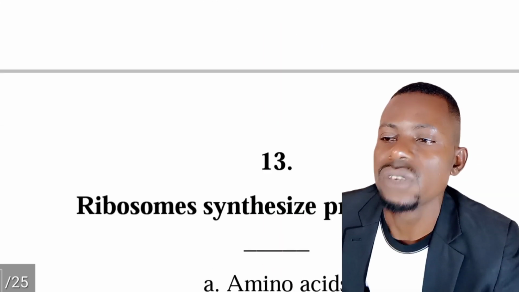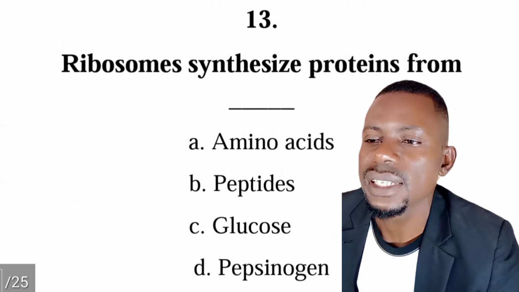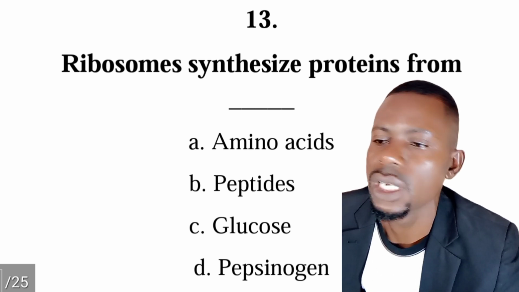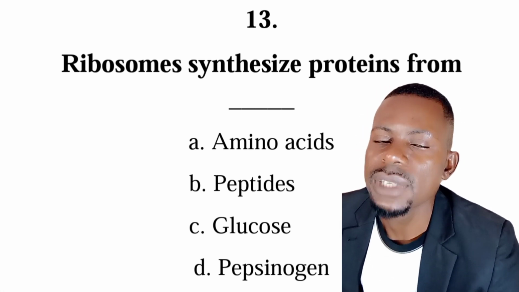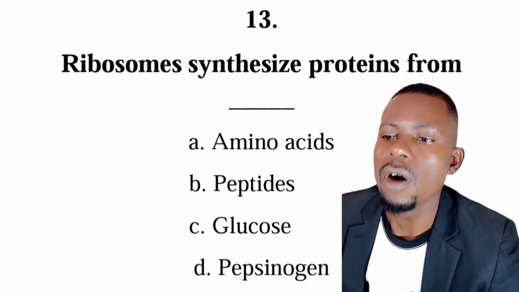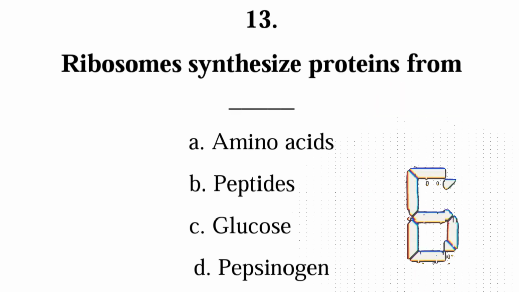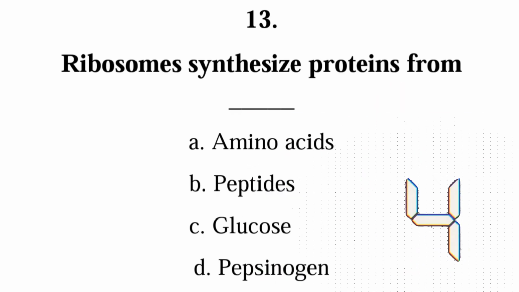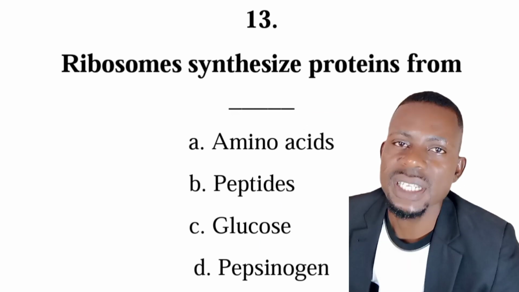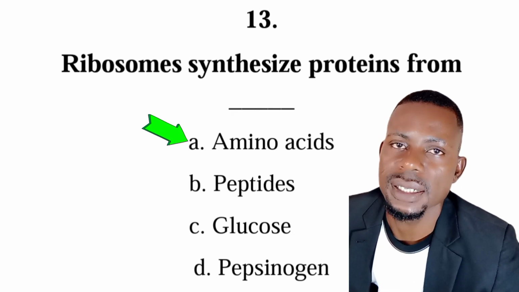Number 13 is from cells. Ribosomes synthesize proteins from dash. Is it amino acids, peptides, glucose, or pepsinogen? The correct answer is A, amino acids.